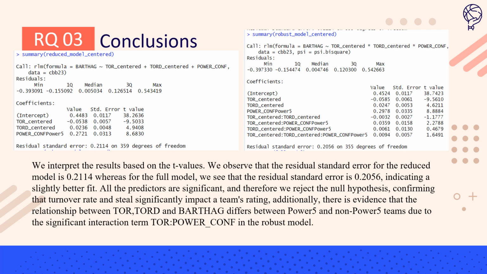While the values are not that significantly different, we must consider all factors in this case because they all add up towards the full model, and therefore the full model is the better fit. So we can conclude that there is an interaction effect relationship that comes into account when considering the full model. And these affect the teams in Power 5 and non-Power 5 conferences as well.